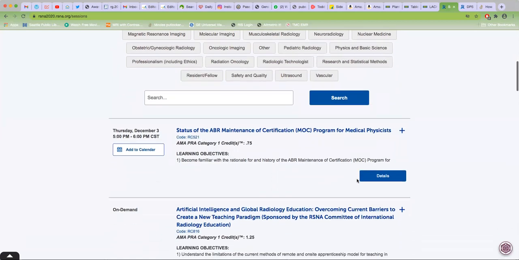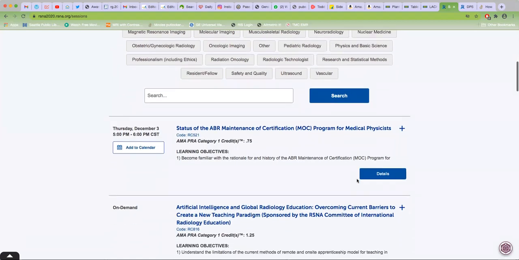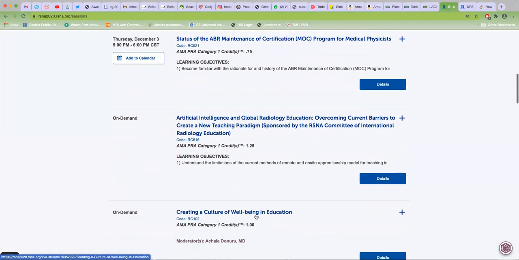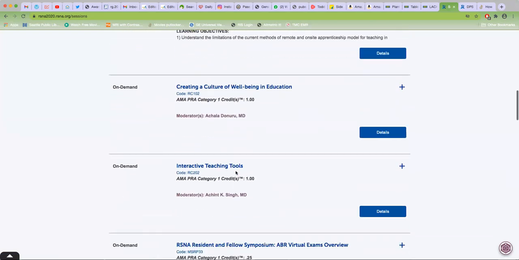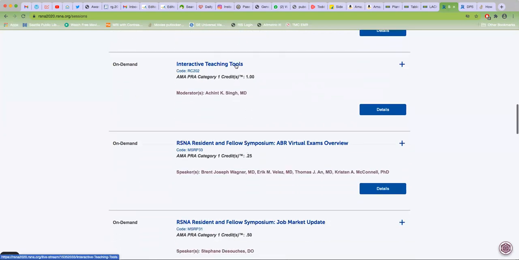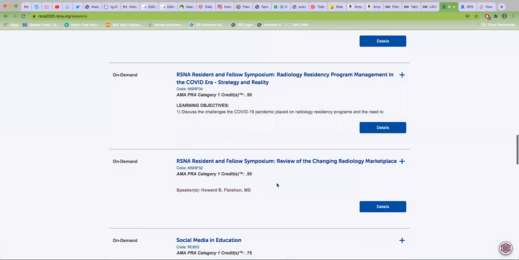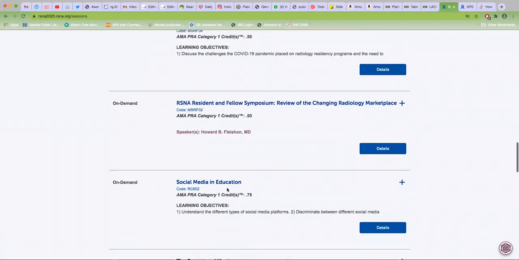In pancreatic cancer, you may have heard everything you want to hear, so you might not want to hear that. But for example, creating a culture of well-being in education, interactive teaching tools. What are interactive teaching tools, right? It sounds interesting, something new for us. Some of these are also very nice topics, and some on social media and education.